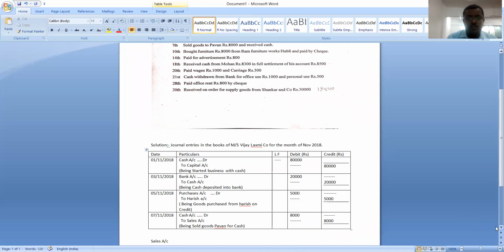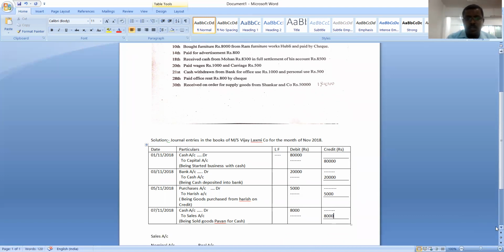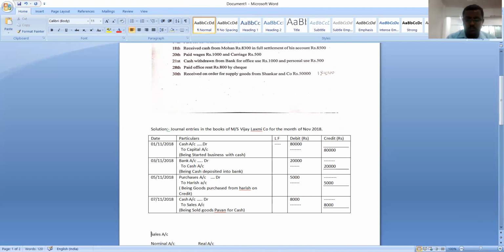Okay, let us move to the next transaction. The next transaction is actually dated on 10th. Let's see what the transaction is.